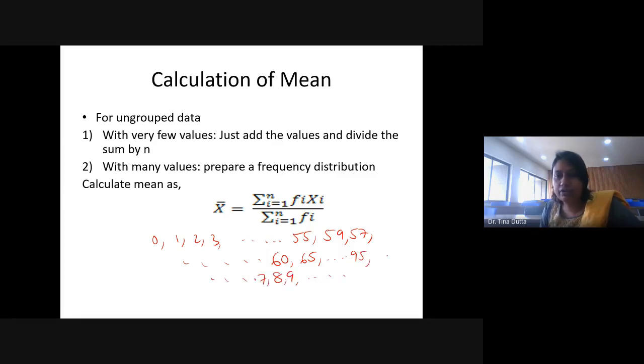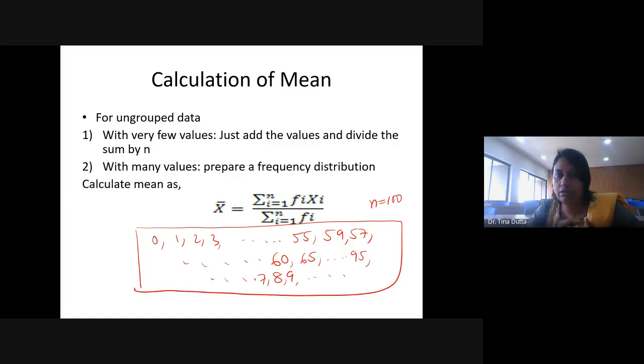Suppose you have hundreds of data, so n is 100, and the range is quite wide, from 0 to 95.